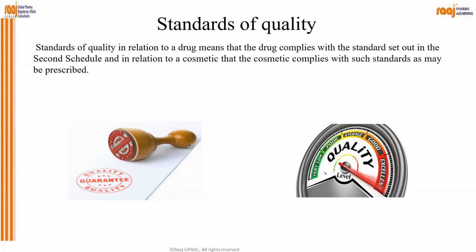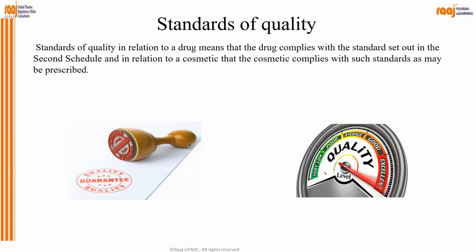You might have seen, if you do some test like assay, impurity, or dissolution or DT, you should have some specification. In that specification, some criteria, the acceptance criteria or the limit, is given. Am I right? So you have to meet those standards, those acceptance criteria, those specifications.